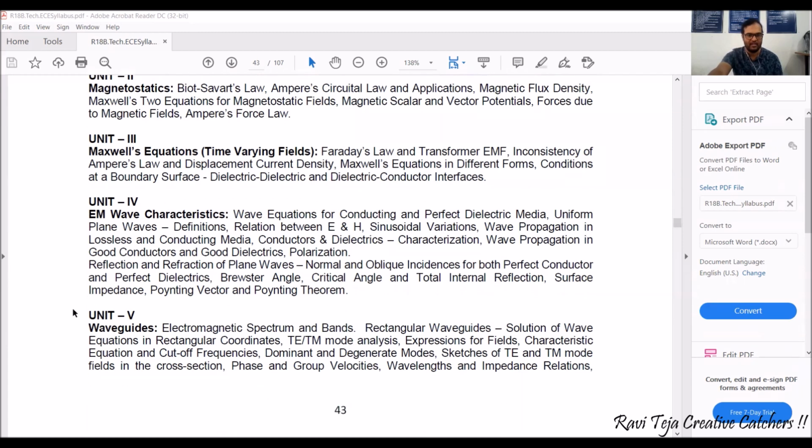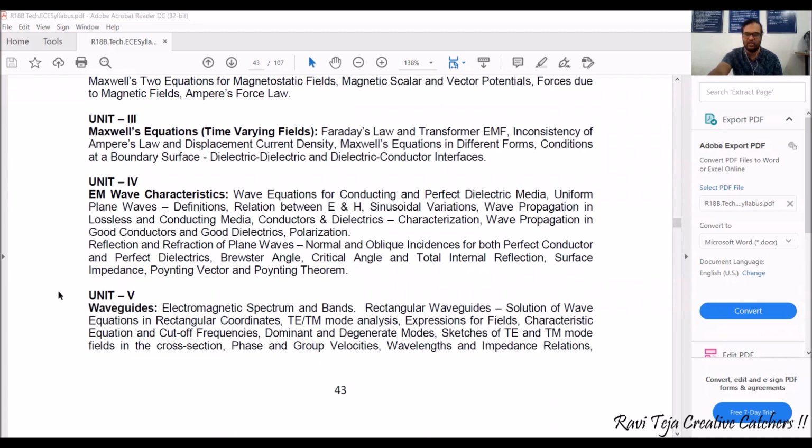Coming to unit 5, this is completely related to waveguides. Actually, this was a unit in 4.1 of the microwave engineering subject, but as per the regulation, as the syllabus has changed, the unit 1 of microwave engineering has been placed as unit 5 in this particular EMFW subject. Okay, so these are nothing but waveguides.